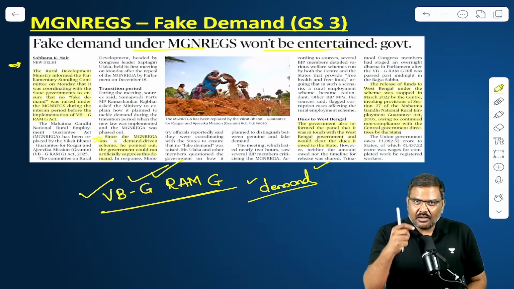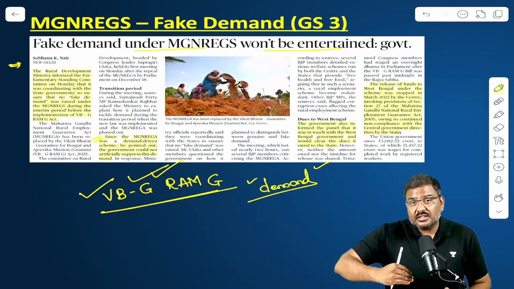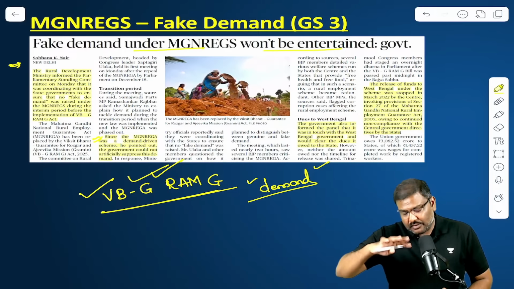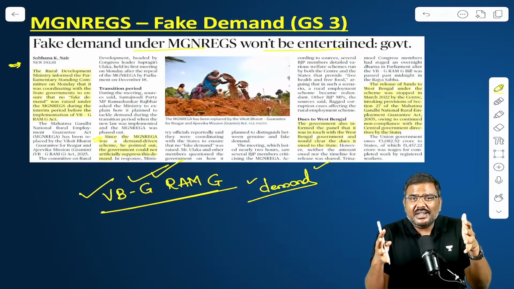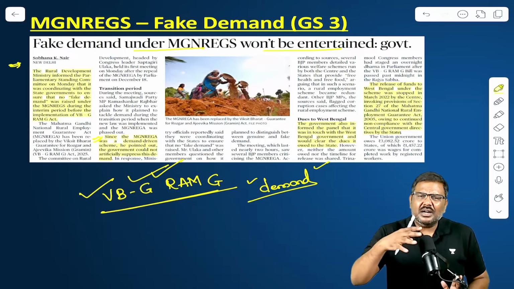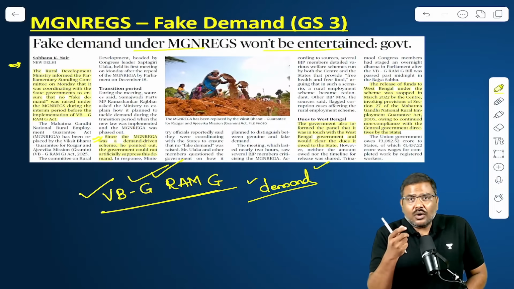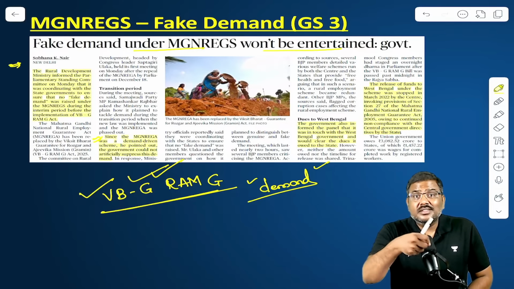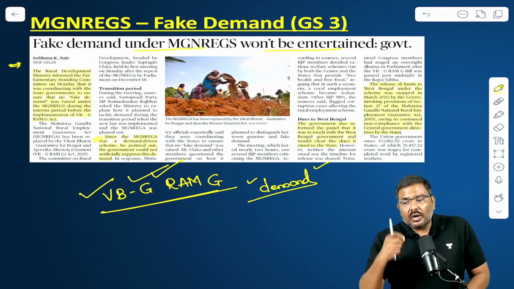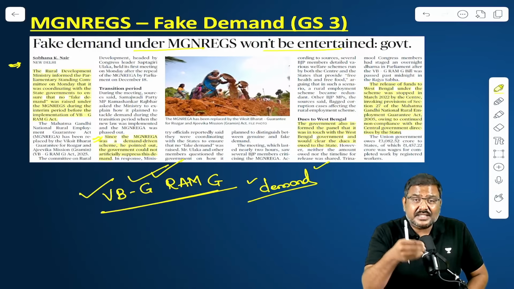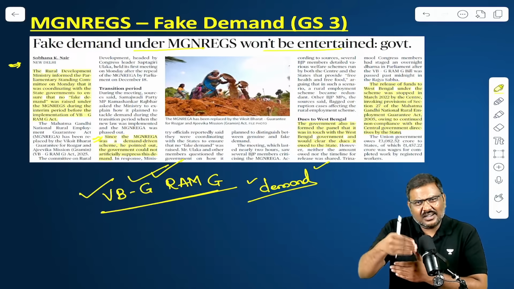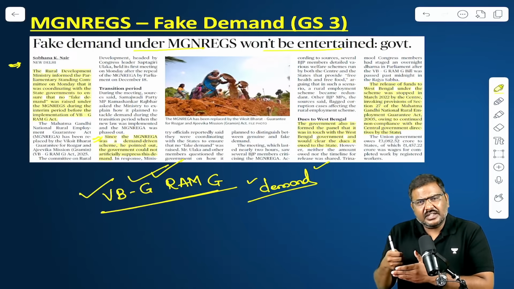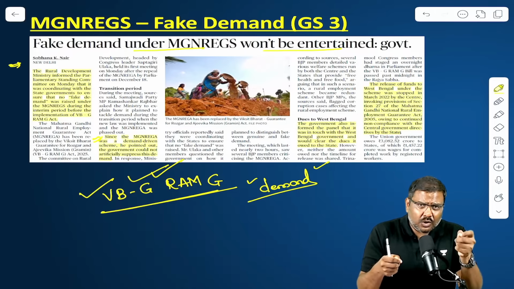Because essentially, four categories of projects have been classified under the VBG Ramji, whereas under the Manrega, there was no such limited categorization. Multiple types of projects were covered. So now the question is, how will the transition happen? What if the government will simply suppress, because the people want to get the jobs under Manrega, because under the VBG Ramji it is 125 days. People want to apply, they want to get the jobs.